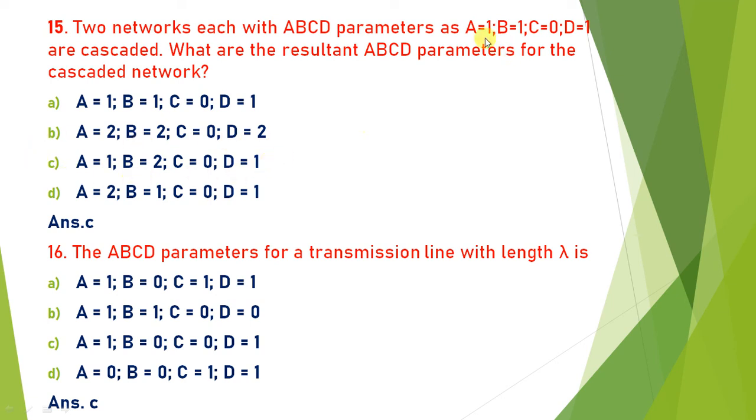So A is equal to 1, B is equal to 1 plus 1, that is 2, C is equal to 0 and D is equal to 1. So the answer is C.